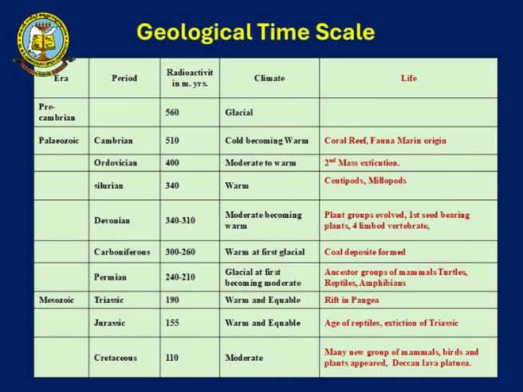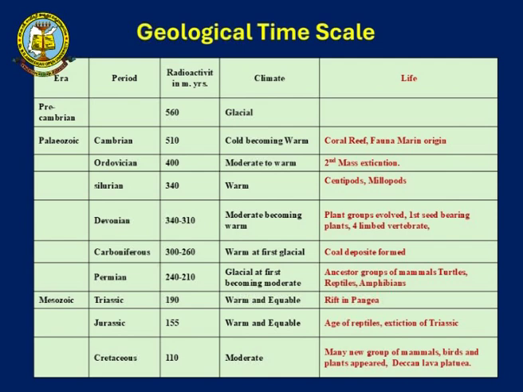So, the geological time scale, as we have studied earlier, is divided into eras and periods based on the radioactive nature, and there were many climatic conditions which varied over a period of time, and based on these climatic conditions life has existed in its own style. Basically the Precambrian period, which was before 560 million years ago, was a glaciated or snowball type of earth.